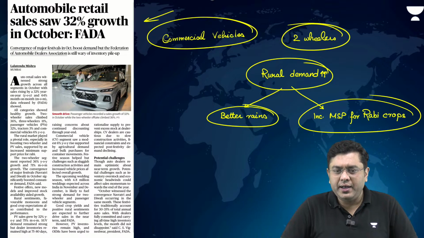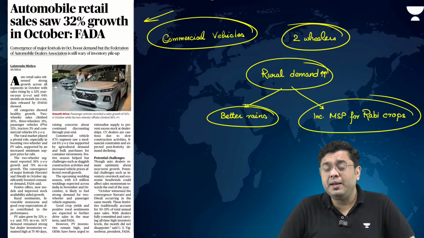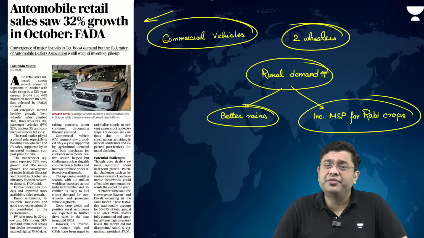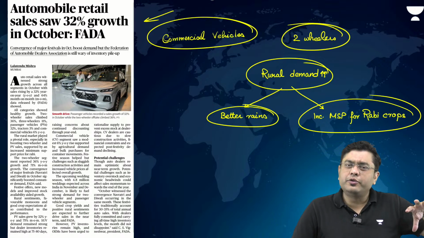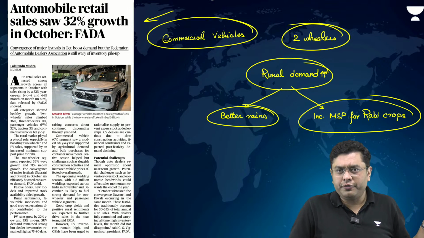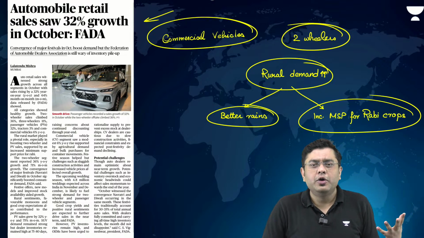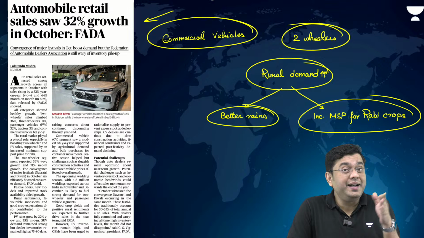Does not two-wheeler sale indicate middle class demand too? Absolutely yes. But where is the middle class more prominently present? As per the previous census, 65% of our population is living in the rural countryside, rural India. So that is where the demand for two-wheelers is always seen as one of the requirements or indicators.